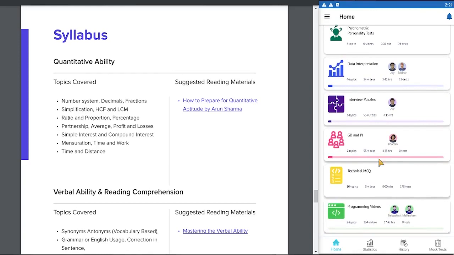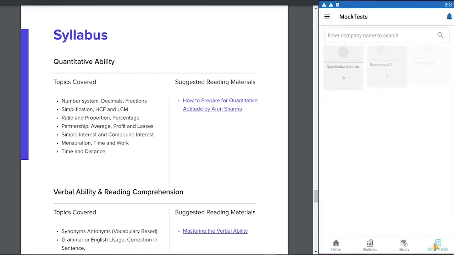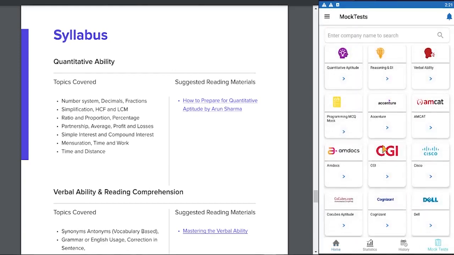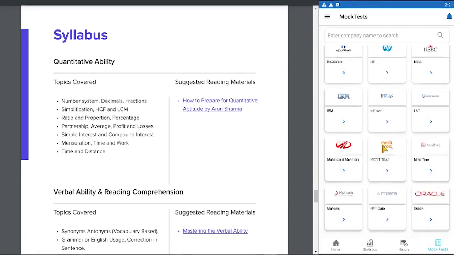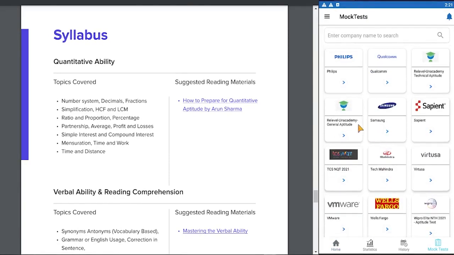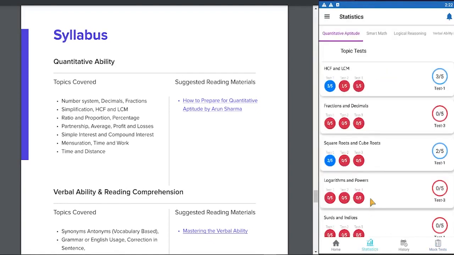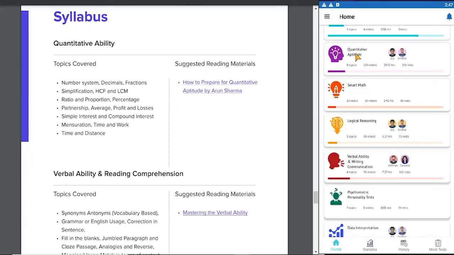Other than that, we have mock tests: company-wise, subject-wise, and even the re-level general aptitude mock test and re-level technical aptitude mock test. We also provide you complete statistics as you use the app.